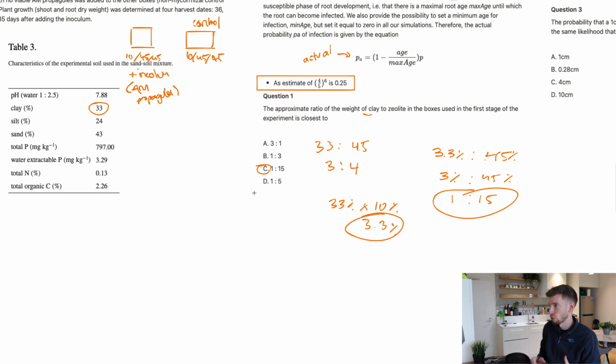So always look out for proportions when they start talking about this. This can be applied in chemistry when it comes to things like dilution factors and that kind of thing. Always look out for your percentages.